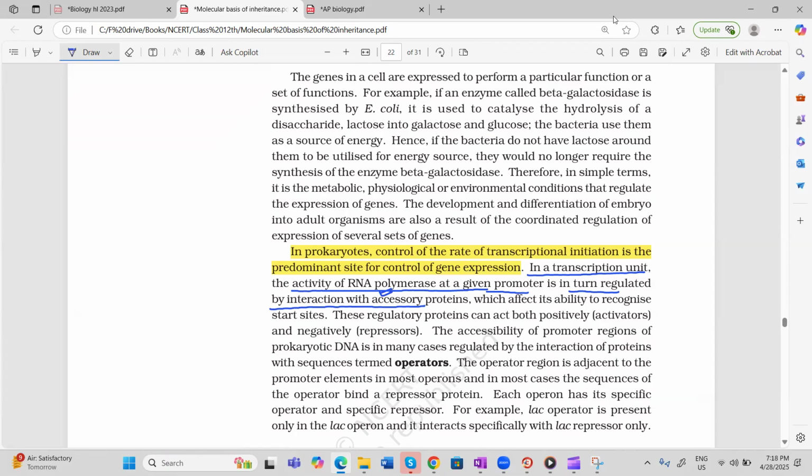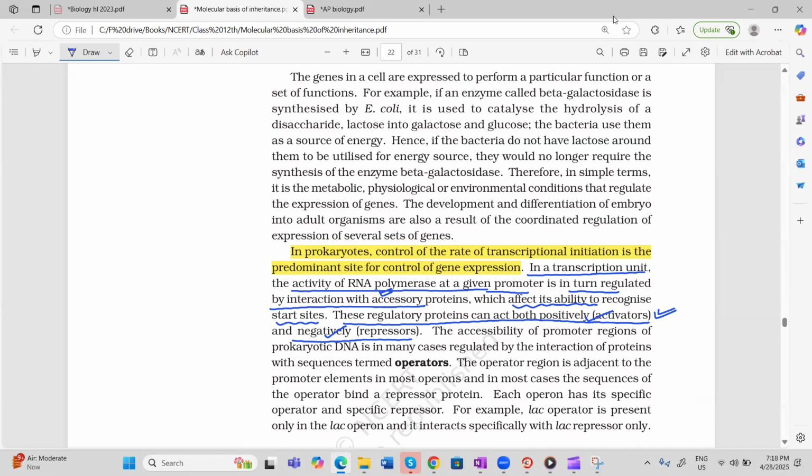If accessory proteins are there, they might help the RNA polymerase to bind, or they might prevent the RNA polymerase from binding. So these regulatory proteins can act positively, as an activator, or they can act as a repressor. Activator means they will allow RNA polymerase to bind. Repressor means they will prevent RNA polymerase from binding. So these accessory proteins, what do they do? They affect the ability to recognize the start site.